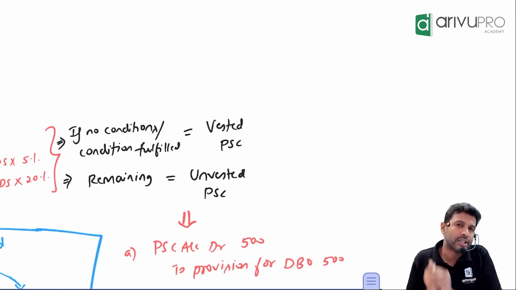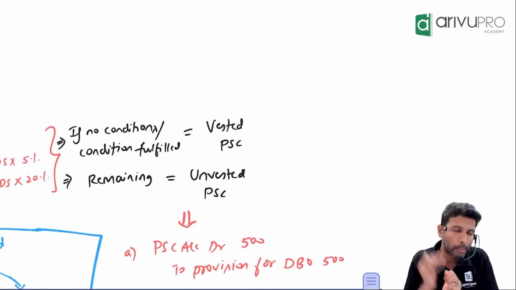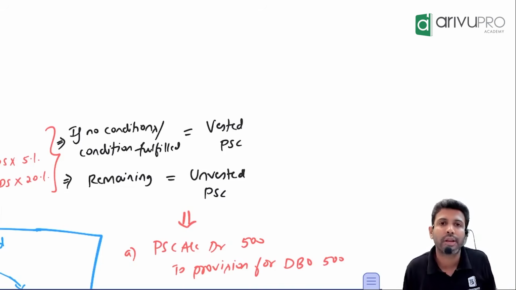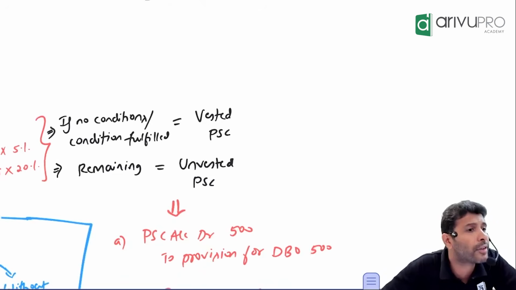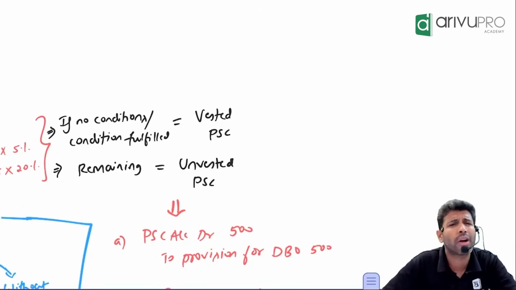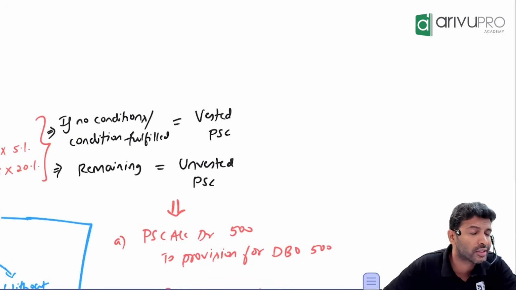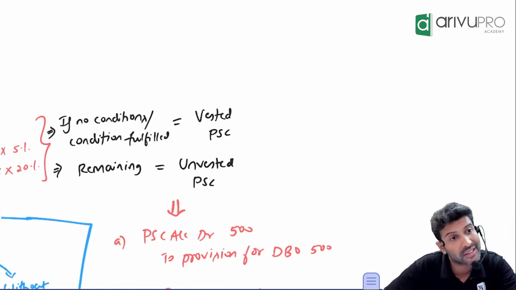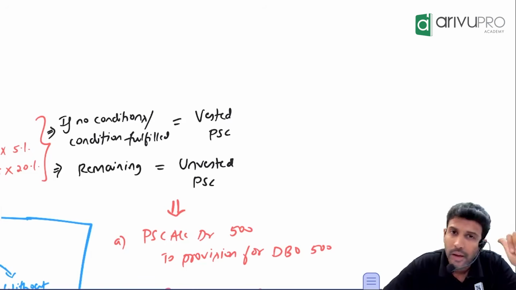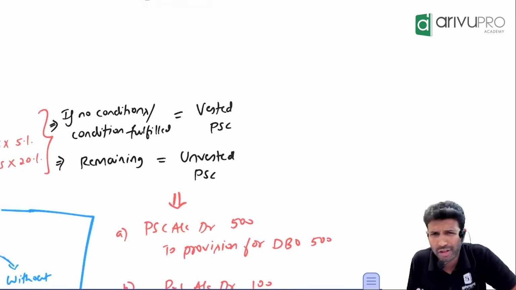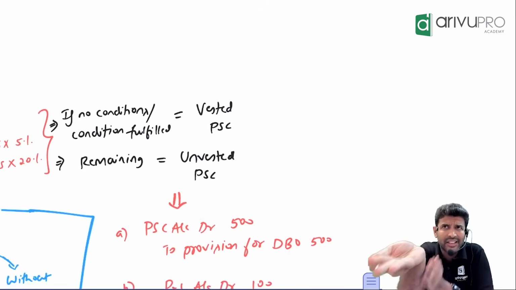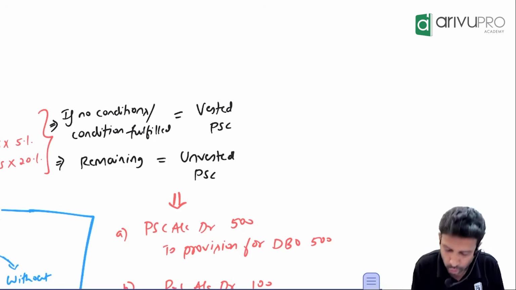Let's understand it in journal entry format. Let's take some numbers. The company wants to give an additional benefit of 500 rupees. What is the journal entry for current service cost? Don't look at the screen. Think and come back. Current service cost to provision for DBO. On the same lines, the entry for past service cost is past service cost to provision for DBO. Because you are giving extra benefit, is the liability the same or more? Liability more. So this is the entry.